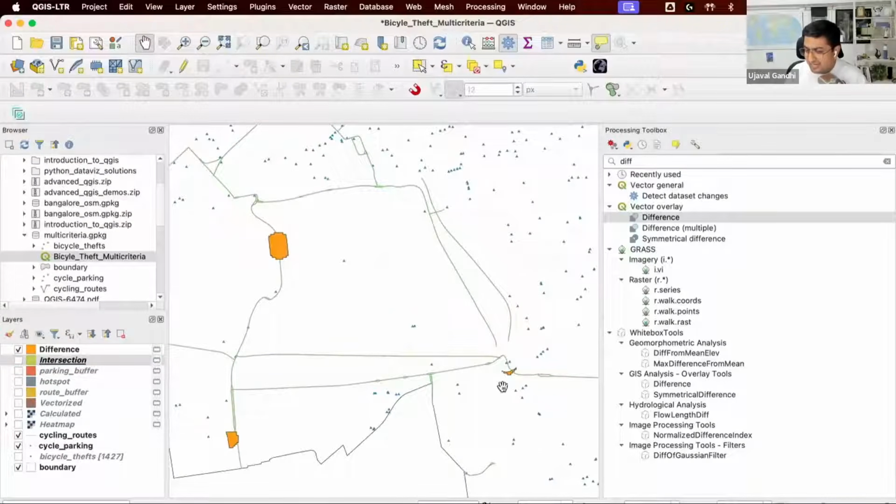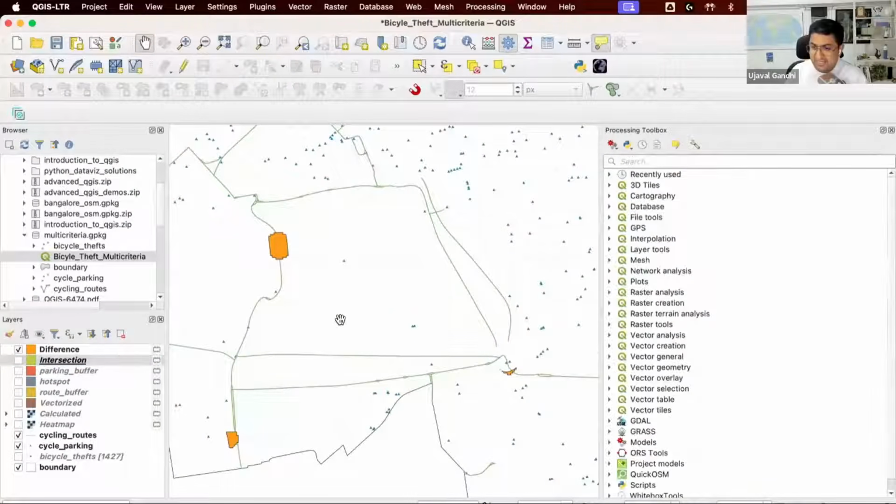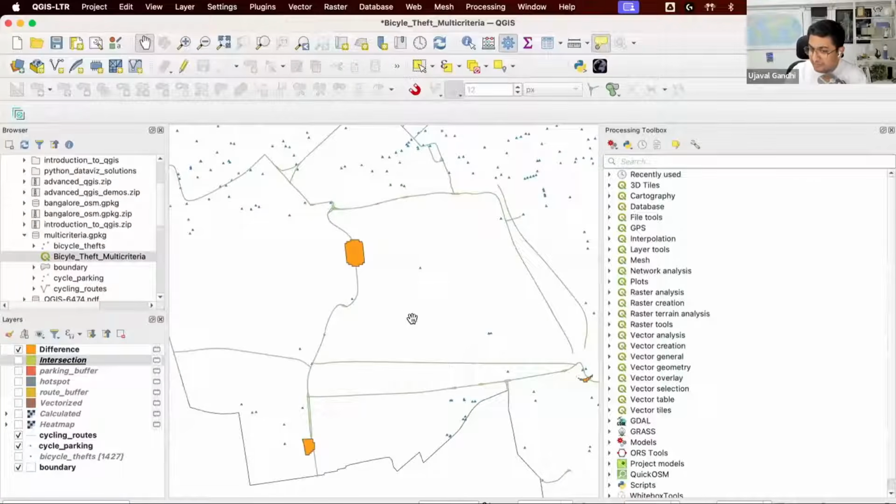You can keep adding criteria. You can see how this can get cumbersome as you add more parameters. If you have 10, 15 parameters, you have to keep doing these intersections and overlays. So up to 5 or 6 criteria, this kind of method works well. As I mentioned, when you're doing this for real, if you take this to a police chief, they would say, but I want to consider 3 times the mean as my hotspot. Can you do this analysis again? Or can you do this with 50 meters instead of 100 meters? And that means it's useful to have a model.